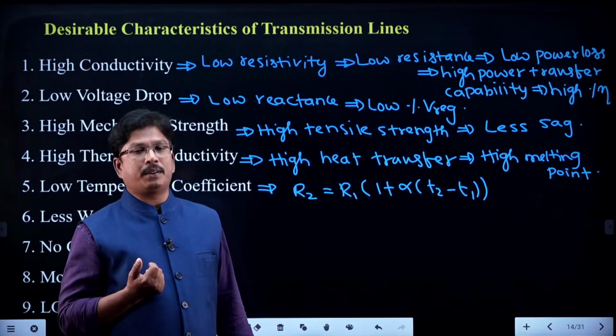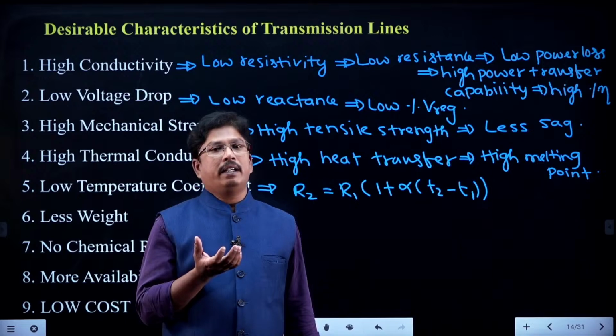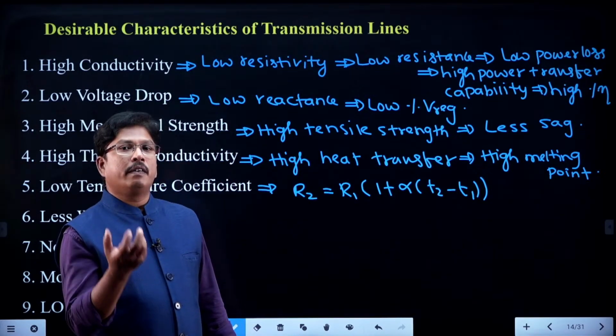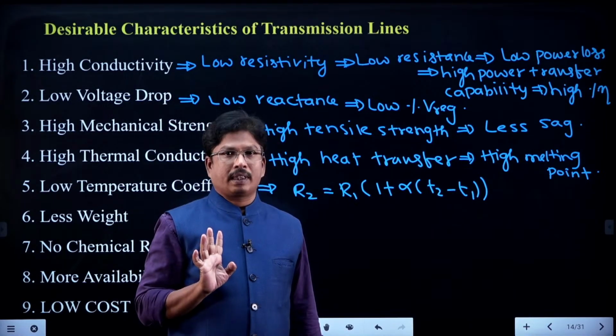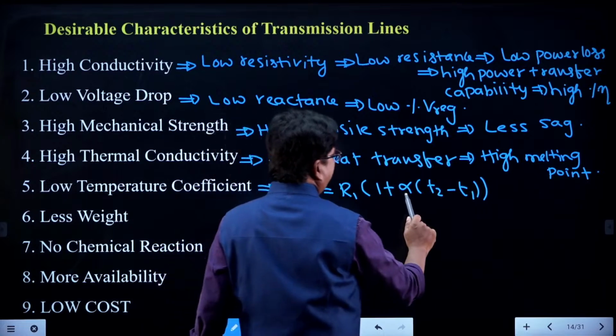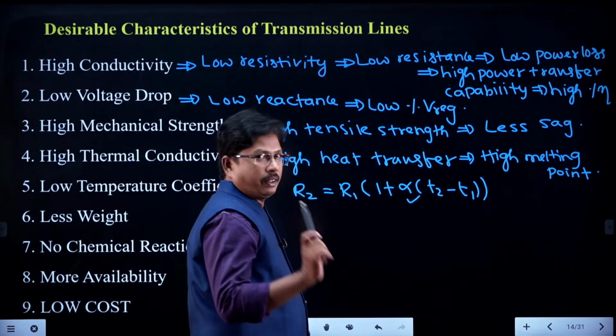It is not that easy to do load flow analysis on that much system. That is why, whenever you are selecting the conductors, the conductors should have very little resistance variation with respect to temperature. So we select a conductor which has a low temperature coefficient, called the temperature coefficient alpha.